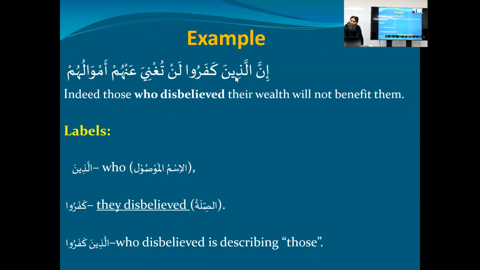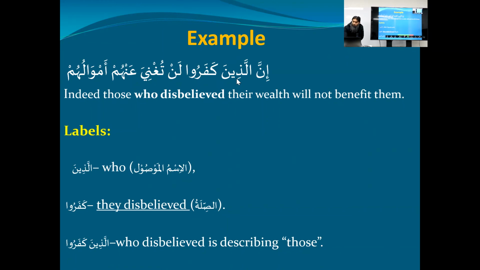So allazina is your ism mausool. Kafaru is a complete jumla fi'liyya on its own, because we all know every fi'l is a complete jumla. Why? Because kafaru has both things: a fi'l and inside a fa'il, which is "they". Kafaru is becoming the sila.